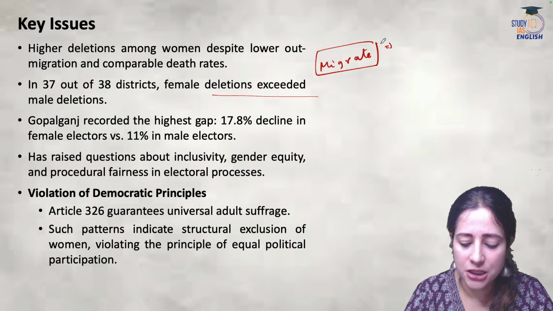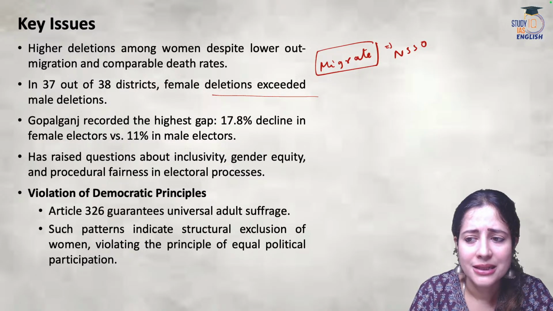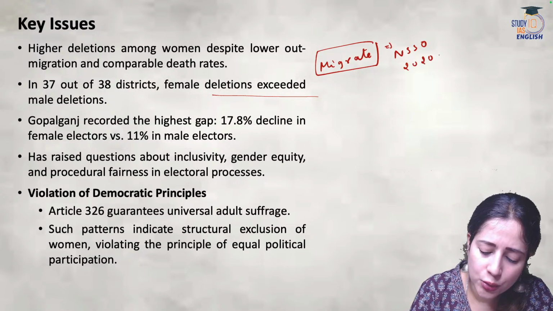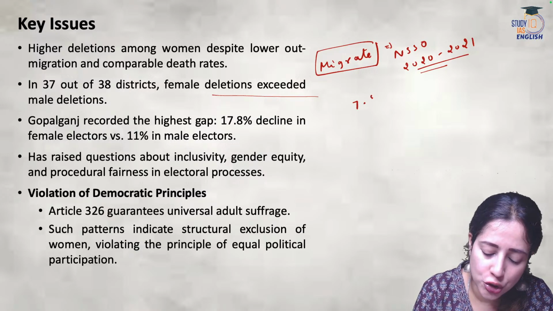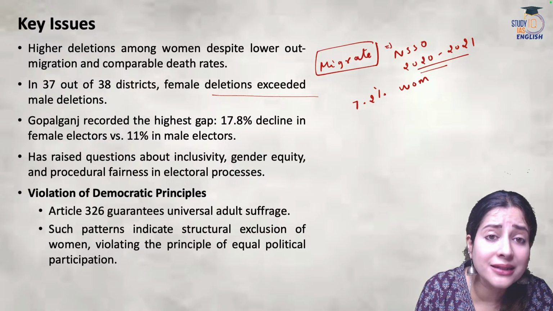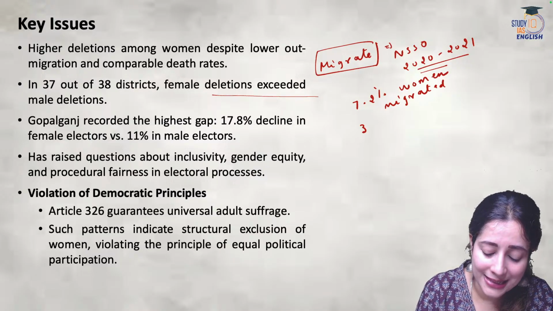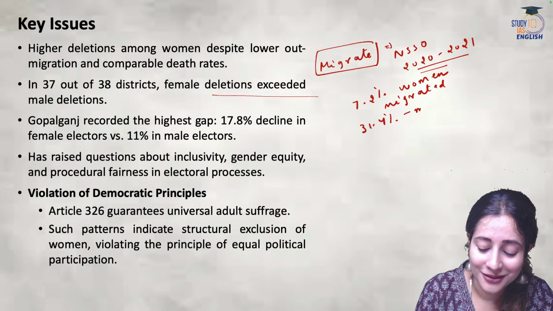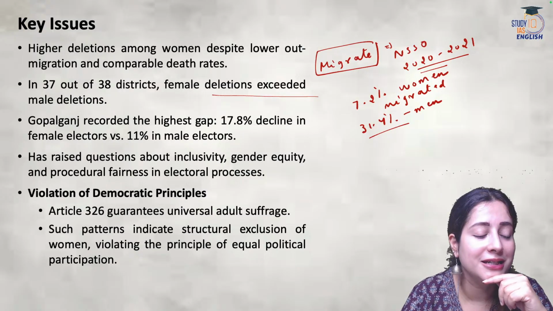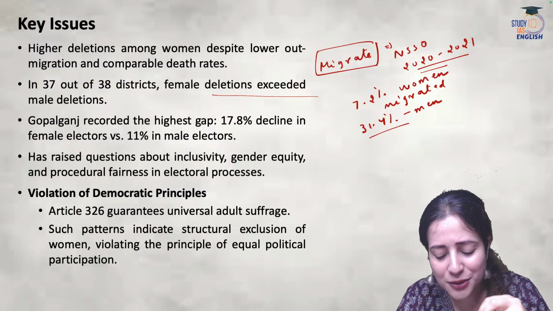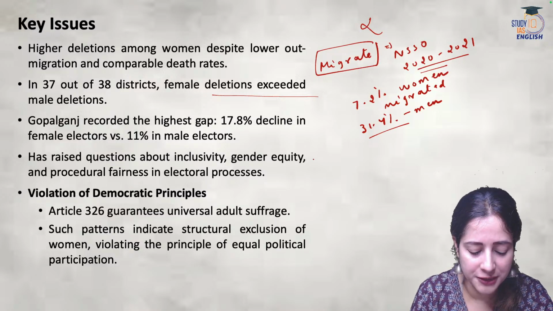But then there was an investigation done, and as per the data revealed by NSSO, it was found that from 2020, let's say to 2021, the shocking thing is that only 7.2% of women in Bihar had migrated. Whereas when I talk about men, it was as high as 31.4% as per this article. So men migrated up to 31% and women only 7.2% were migrating outside the state. So how come that the names of men were intact in the list and women were missing? So migration definitely cannot be the cause of this problem here.